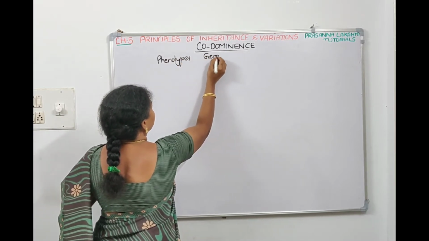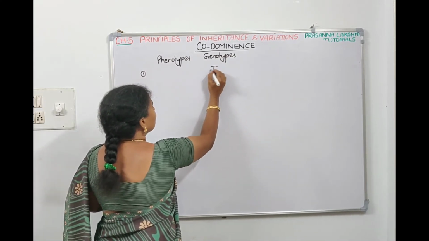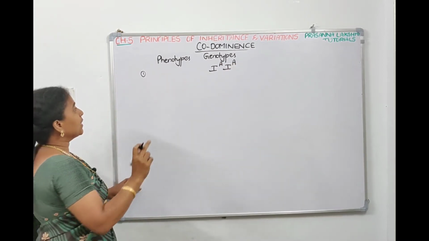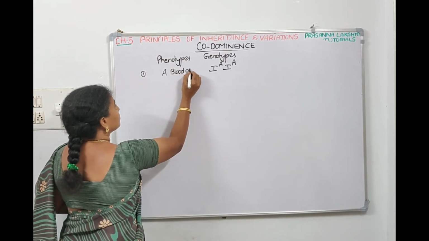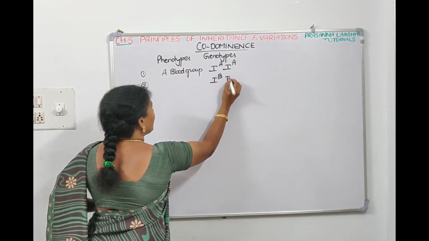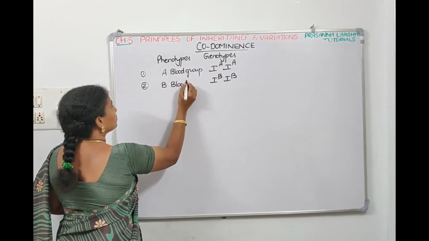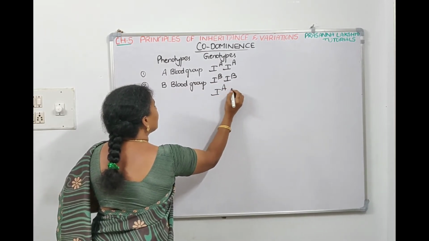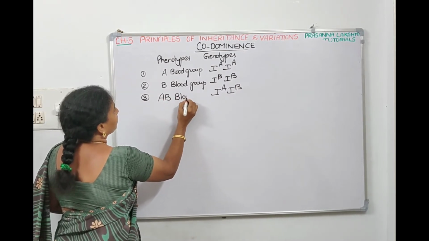And genotypes. Right? So now if the genotype is IA, so if IA genes are there, then the blood group is called A blood group. If the genotype is IB, then the blood group is called B blood group. If the alleles are IA, IB, then the blood group is AB blood group.